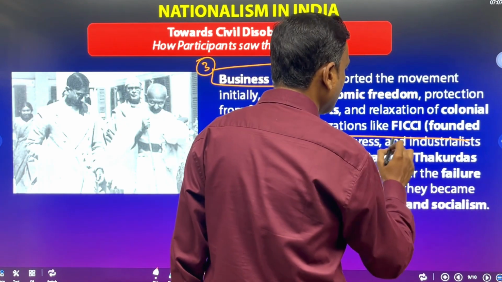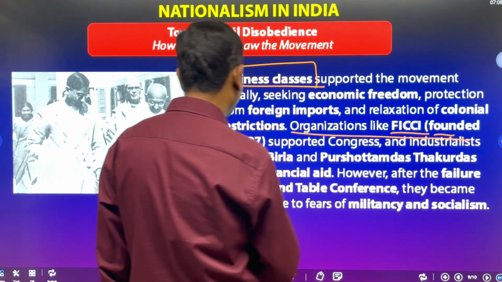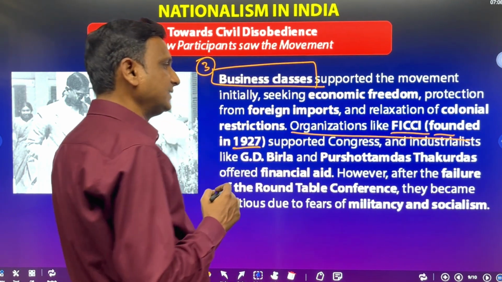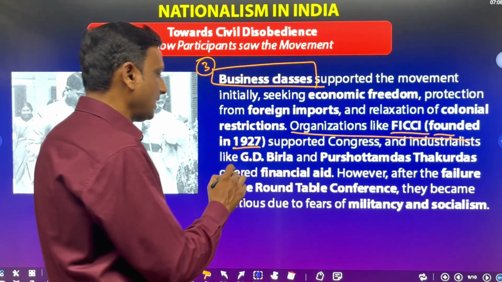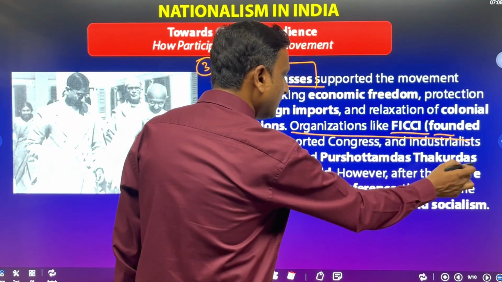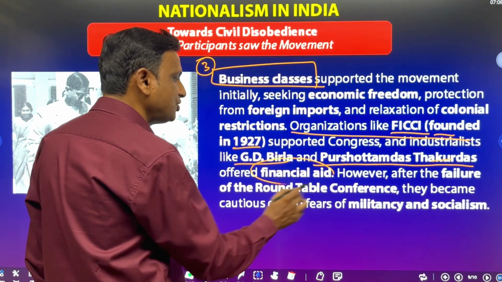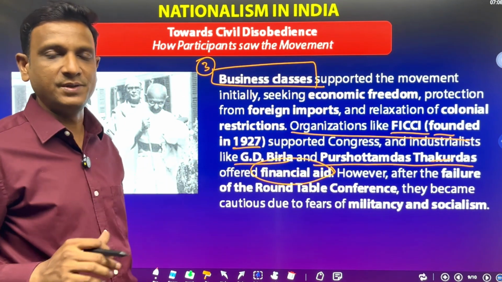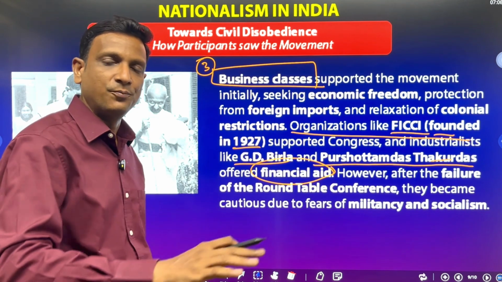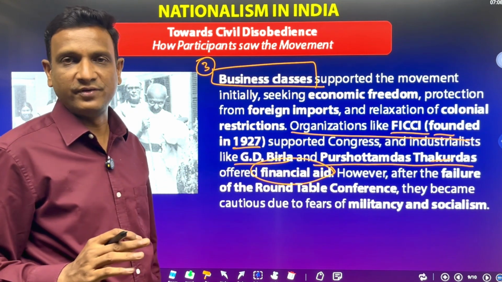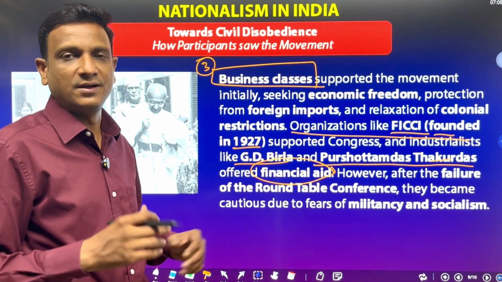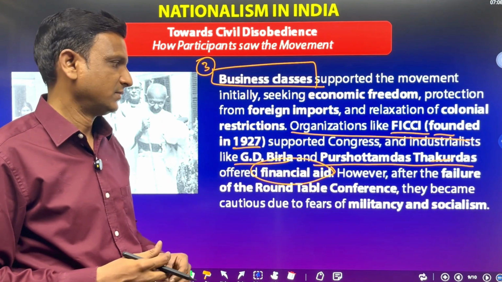Organizations like FICCI, founded in 1927, supported Congress and industrialists. People like G.D. Birla and Purushottamdas Thakurdas offered financial aid. They gave money to the Congress people also. Not only giving their support, they gave money financially. They supported the Congress for the civil disobedience movement.